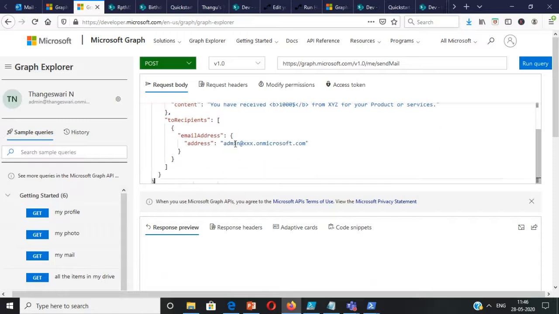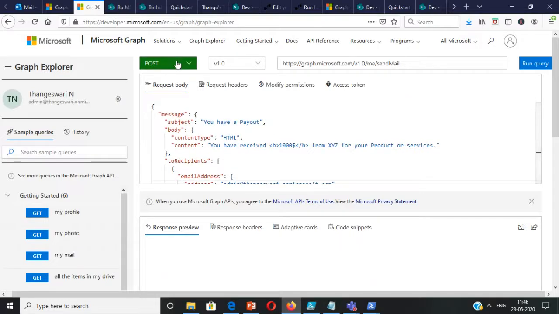Now let's try a POST query. Suppose I want to send an email. If you want to make a POST request, you just have to select POST, and then you have to give the message in the request body. So you have the message.